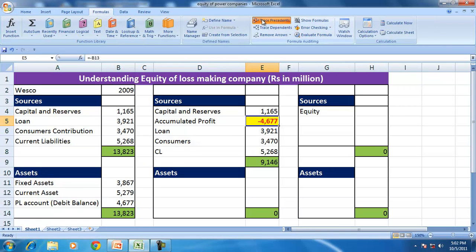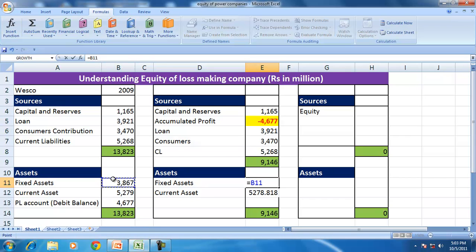All that we did is to put the loss as a negative profit on the sources side. The fixed assets and the current assets appear on the asset side as they are, 3,867 and 5,279, totaling 9,146.